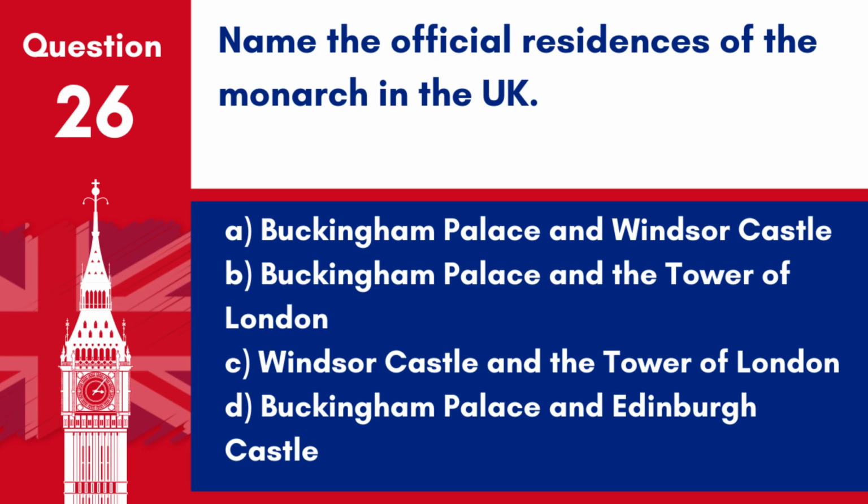Question 26. Name the official residences of the monarch in the UK. A. Buckingham Palace and Windsor Castle. B. Buckingham Palace and the Tower of London. C. Windsor Castle and the Tower of London. D. Buckingham Palace and Edinburgh Castle. Answer: A. Buckingham Palace and Windsor Castle. These are among the key official residences used by the monarch in the United Kingdom.